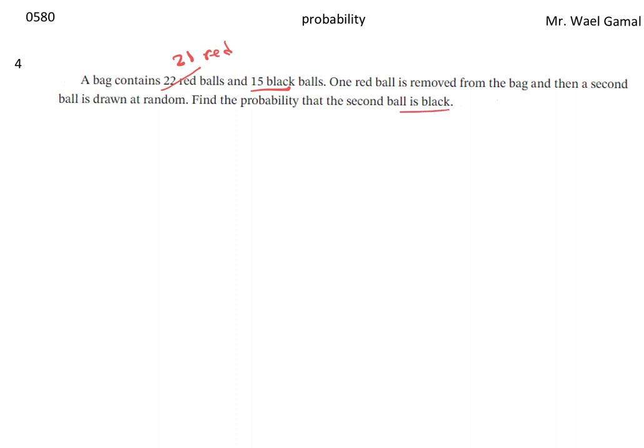So the probability that the second ball is black, given that one of the red is removed: the number of black, which is 15, over the new total after we remove one red. So 21 plus 15, which is 36. So 15 over 36. Okay?